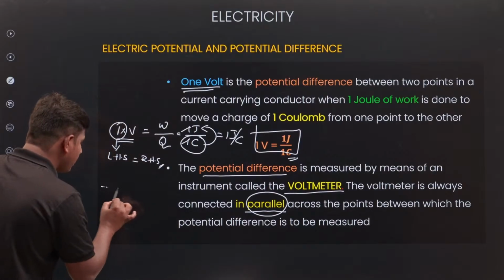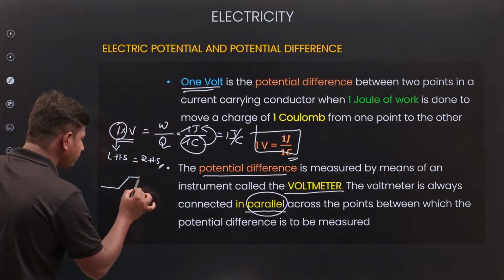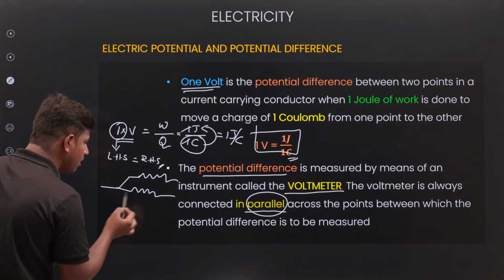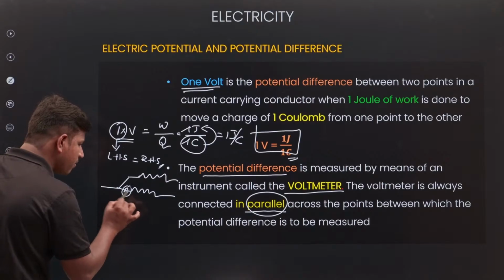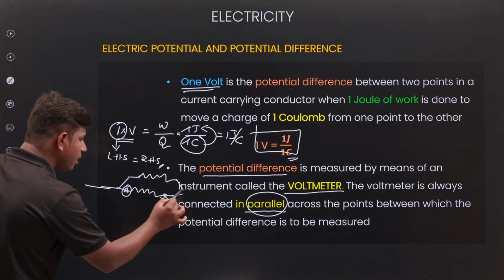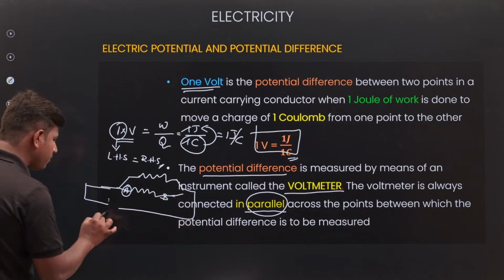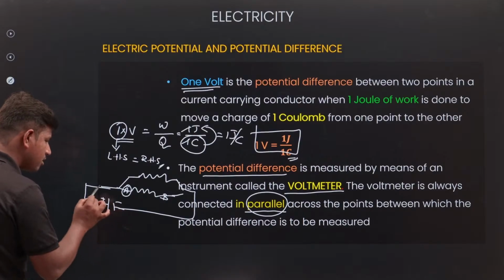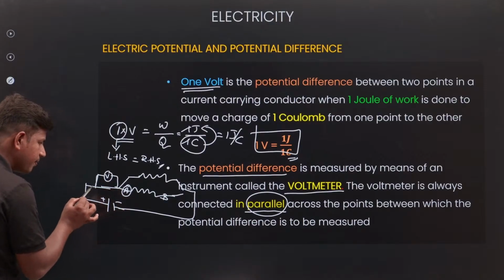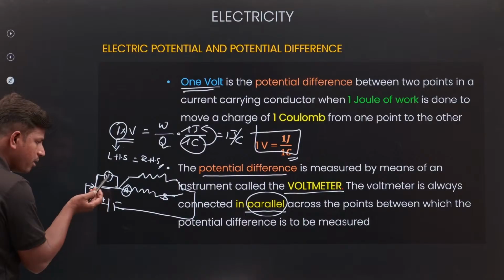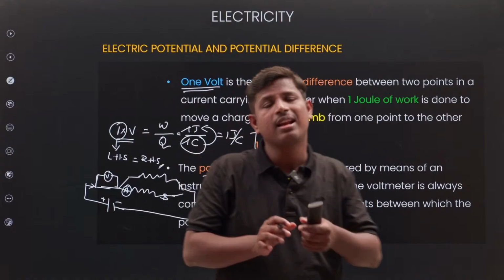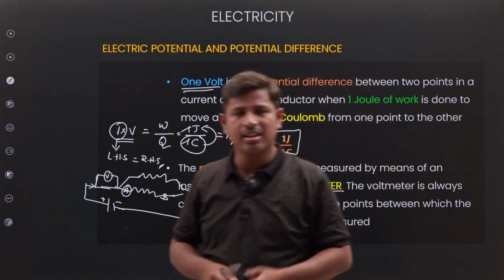That means if you take 2 circuits here. If I need to get the potential difference between A and B, how do I connect it to the circuit? If this is a circuit, how I connected it is like this. It is parallel. A voltmeter is always connected in parallel. An ammeter is always connected in series.